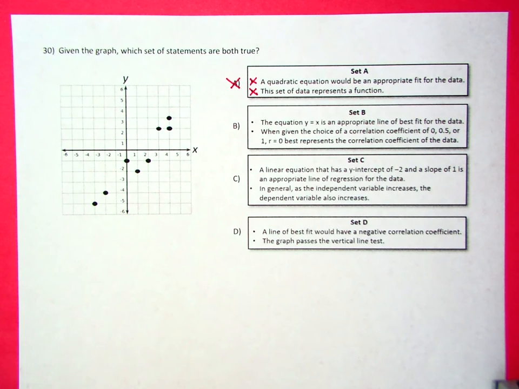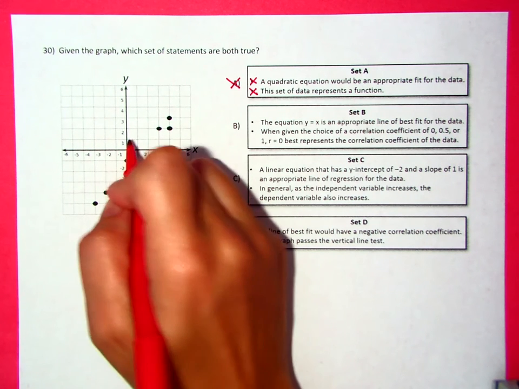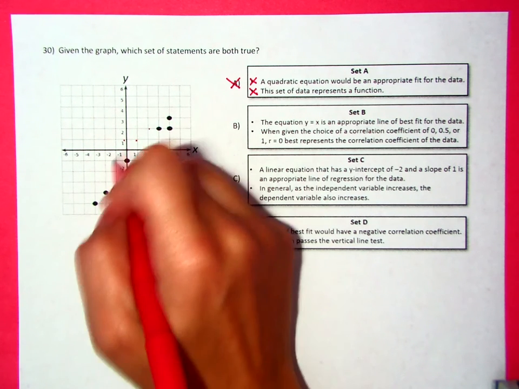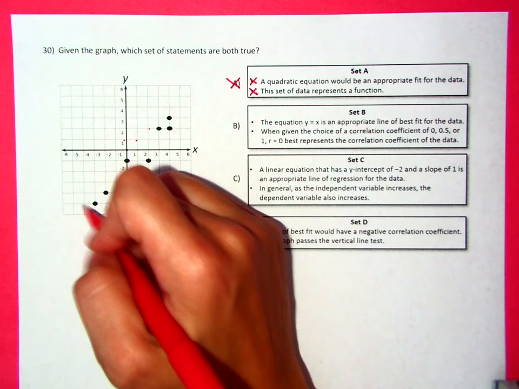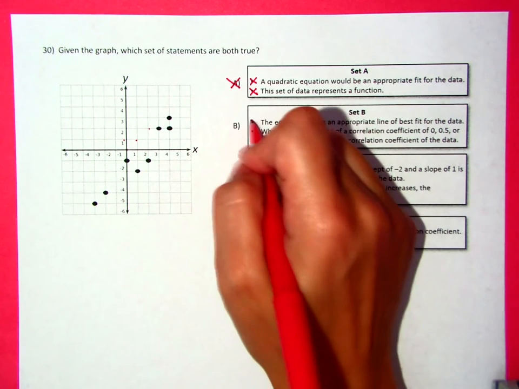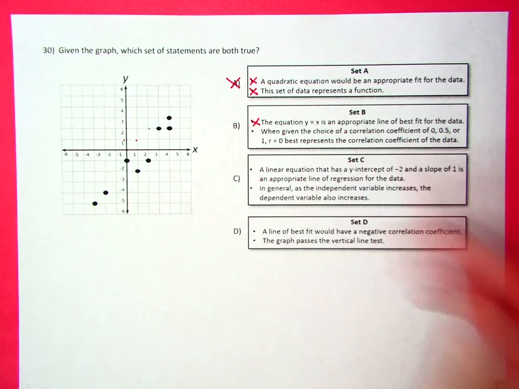It says that the equation y equals x is an appropriate line of best fit for the data. So that means the y-intercept would be 0, and we'd rise 1, run 1, rise 1, run 1. So basically this line would go above the data. That's not the best fit. We want the line to be going through the data. Not a good choice. Let's just see what else they said about it.